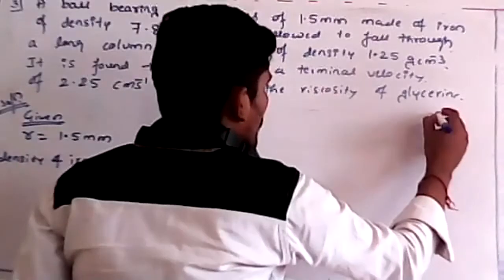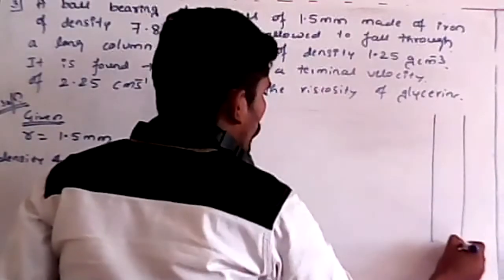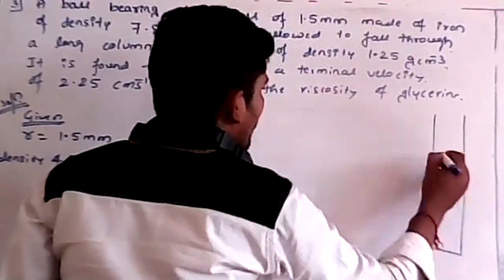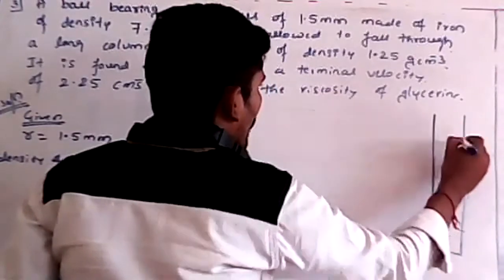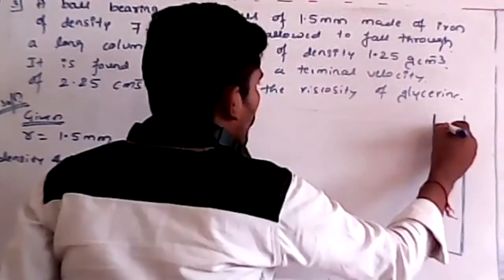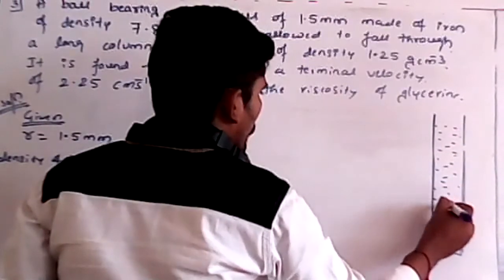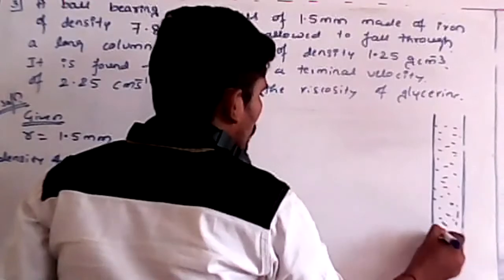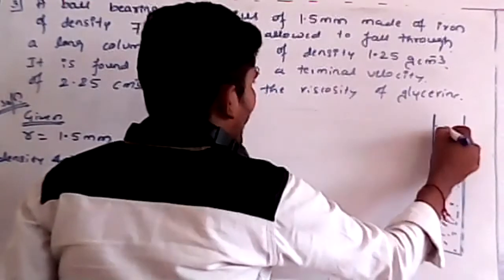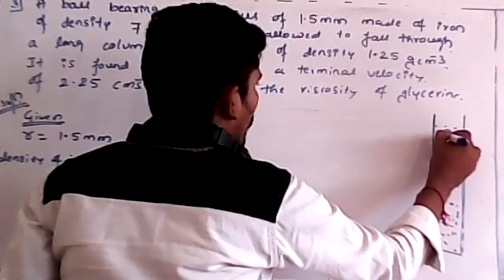So for example, this is a long column, made of plastic or glass, which is filled full with glycerin as the fluid, like this. Now the iron ball is allowed to fall downward like this.